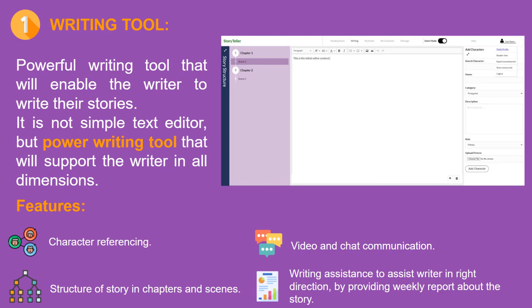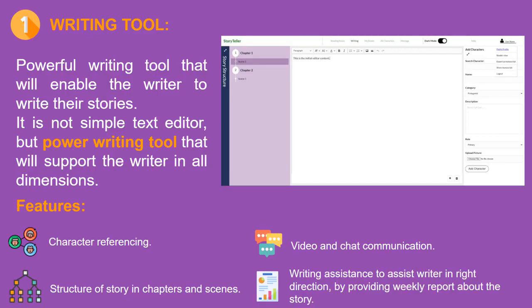In one story or novel, there can be hundreds of characters. Like Harry Potter has 700 characters. So it will be very hard for the writer to remember all those characters. And we provide the functionality that will help the writer to search the character in real time.